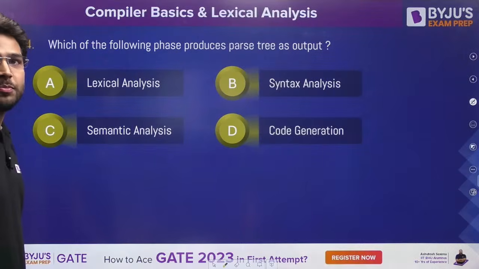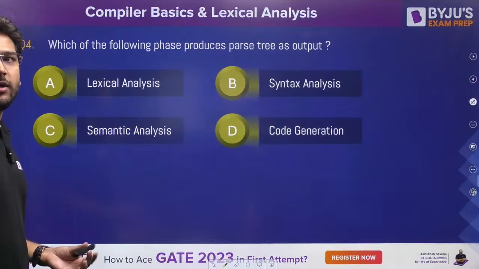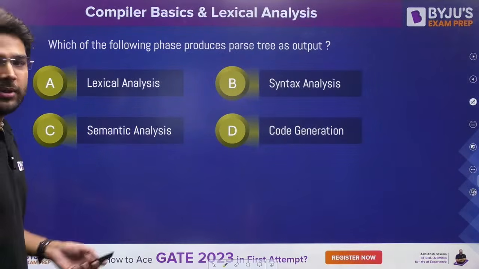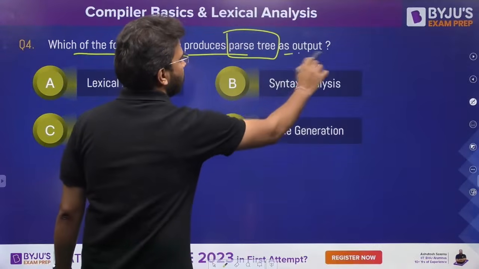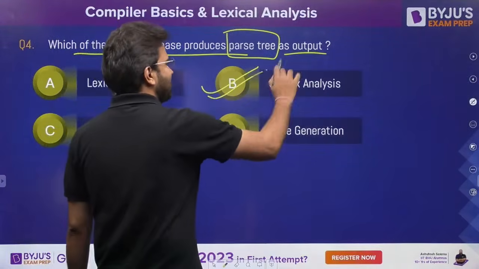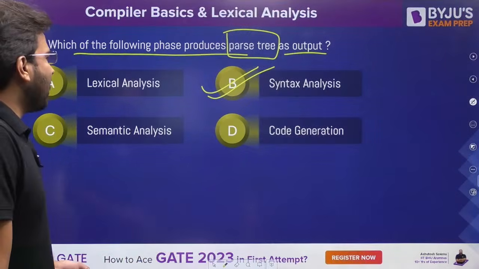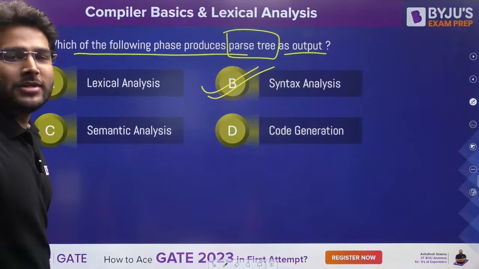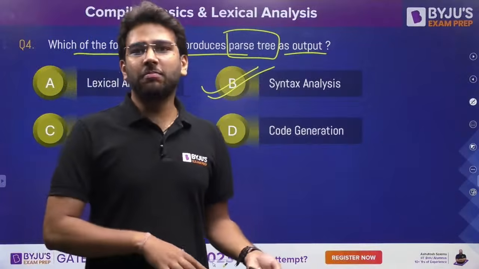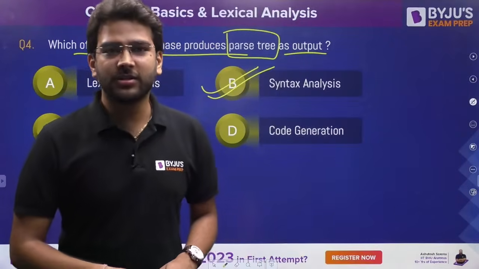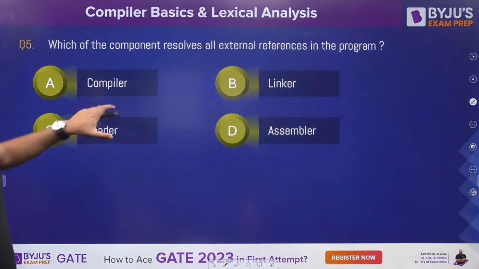Which of the following phase produces parse tree as the output? Saubhagya is saying B, De Villiers B, Ikra B. Okay, let's see this. We know the syntax analysis phase generates the parse tree as the output. Very good, those who have answered this correctly. Semantic is not the correct answer. Semantic analysis phase generates the annotated parse tree, or semantically verified parse tree, we can say. Not just parse tree. Clear? Fine.